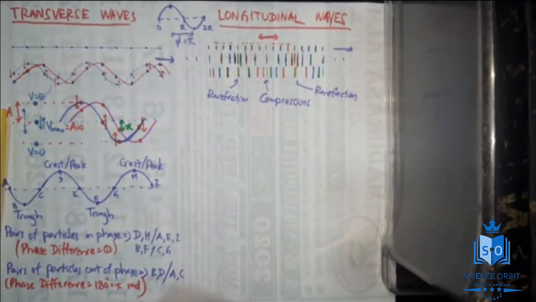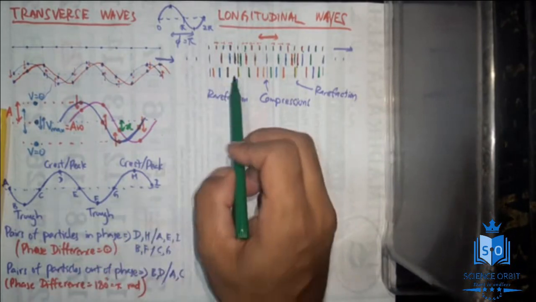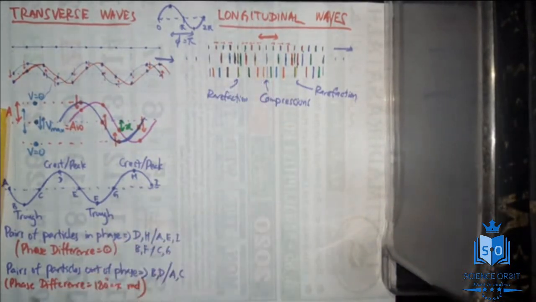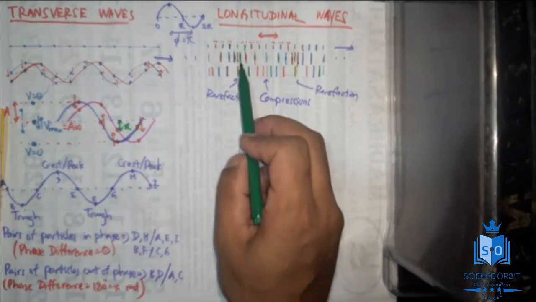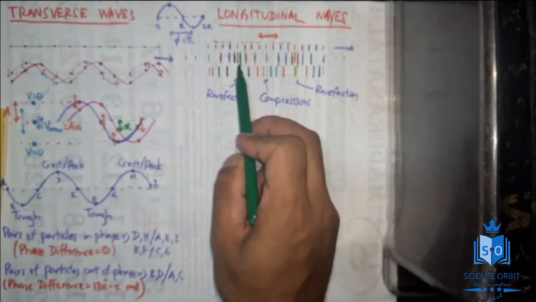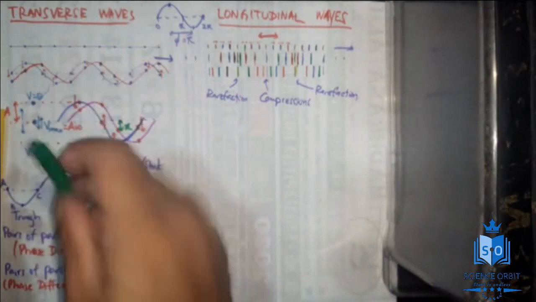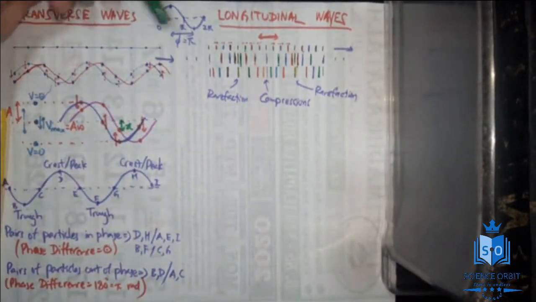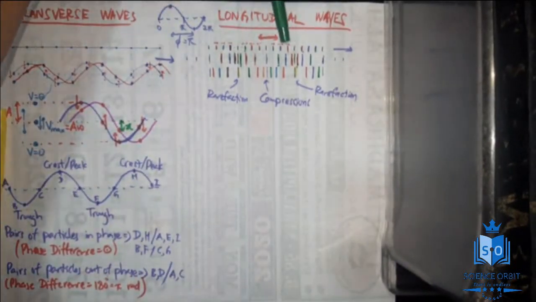I hope you understood that. And then this point and this point will be out of phase because rarefaction, compression, complete opposite. I hope you understood that, complete opposite. An example is this green and this green. Now, when this green is very close, this green has moved much further.